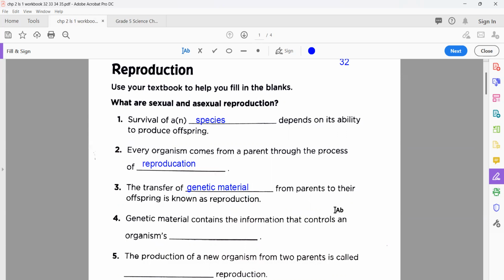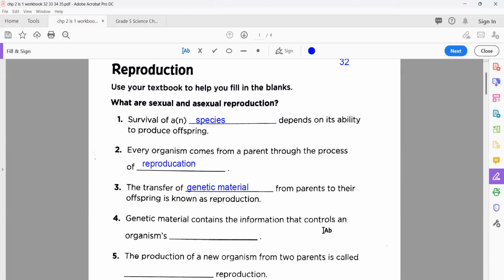Now after that, number 4: genetic material contains the information that controls an organism's blank. You know that all the information, like the color of your eyes, what will be your length, the color of your skin, the colors of your hair, everything depends upon this genetic material. The chromosomes, DNA, or the most appropriate answer here, genes, contain this information.